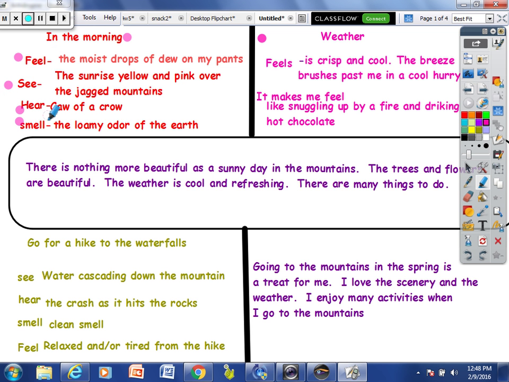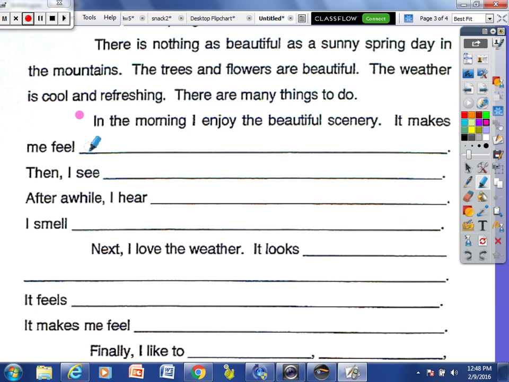And I got everything that I wrote on the essay from this area from my plan. It doesn't have to necessarily remain the same. You may decide as you were writing that instead of smelling the odor of the earth that you wanted to smell bacon frying. You can change that as you're writing. There's nothing that says you have to absolutely stay with your plan. As a matter of fact, it should get better when it goes from plan to writing. And I use this template to complete the first two paragraphs.